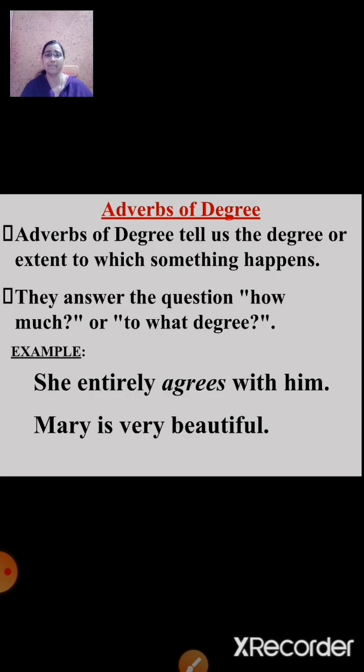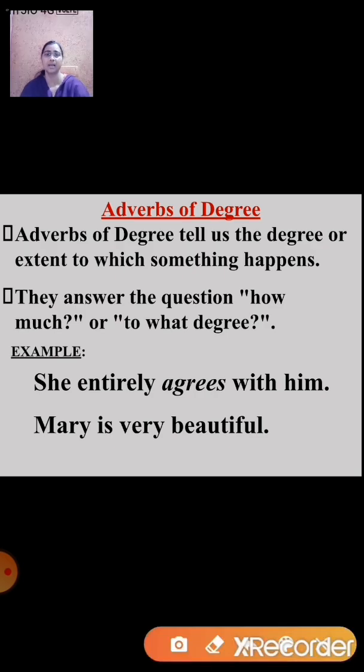Now students, remember, if we need to find out adverbs of degree, first we need to pick out a verb, adjectives or any other adverbs from the sentence. Now like in this case, agrees is the verb. And then the next step is ask the question, how? How much does she agree with him? And you get the answer, entirely. So entirely here is an adverb of degree.